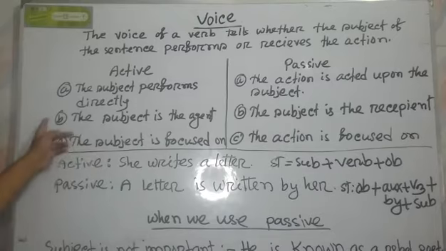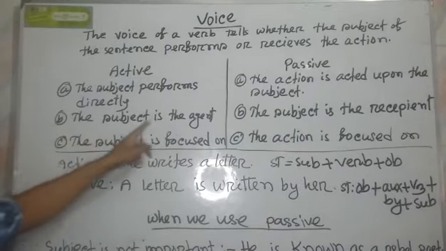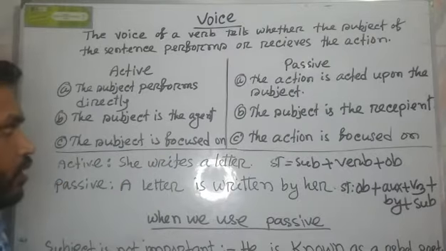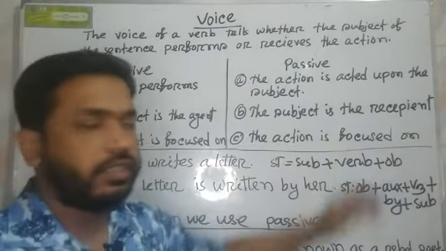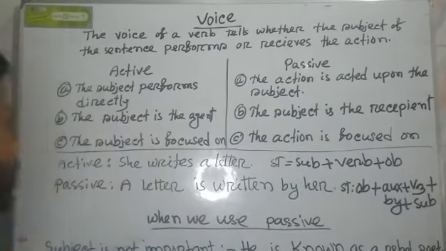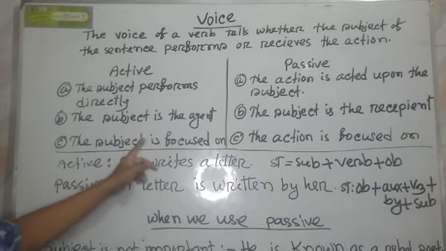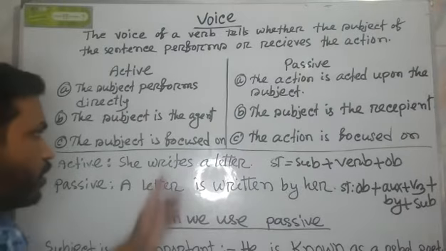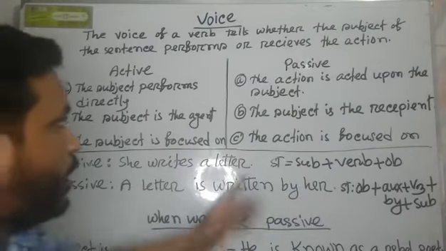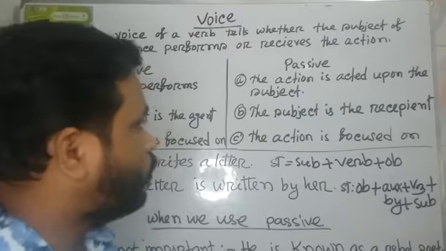And there is another characteristic of active voice, that is, the subject is the agent of the sentence, but in a passive sentence the subject is the recipient. And the third characteristic of active voice is the subject is focused on. That means in active voice we focus on the subject, but in passive voice we focus on the action.